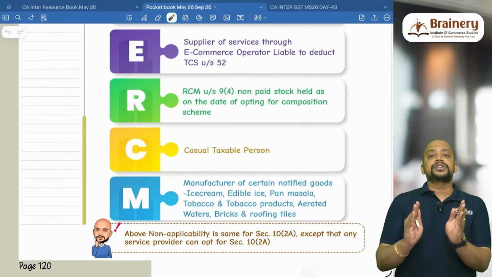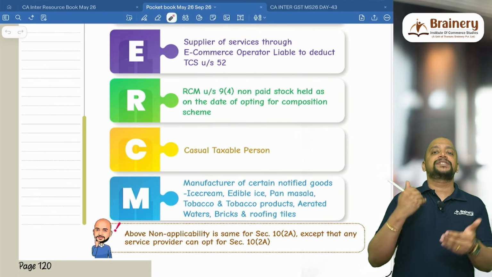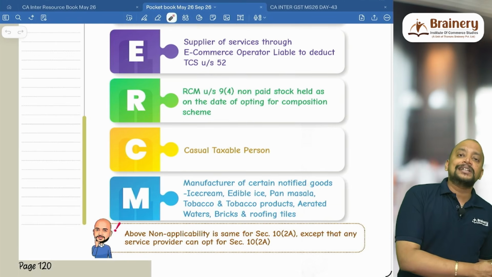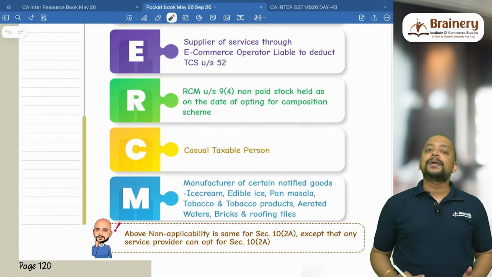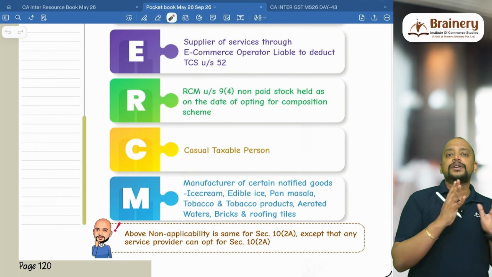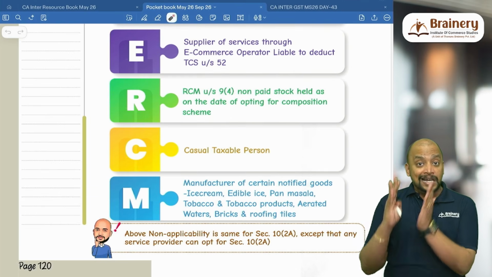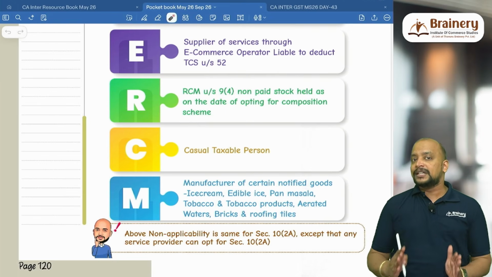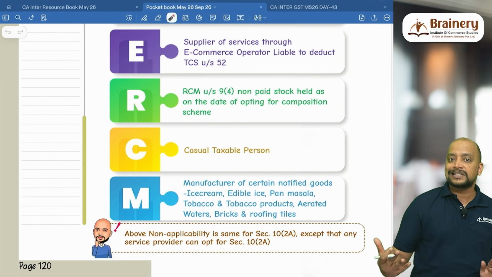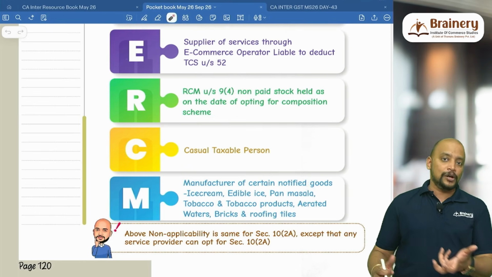Again, all these restrictions apply during the current year in which composition scheme is opted. Previous year they can make non-taxable supplies. Previous year they can make supply of services through an e-commerce operator. Previous year they can make interstate supplies. So that will be counted in the turnover or aggregate turnover. But current year they should not be making all these supplies. If they make, then they are disqualified from the composition scheme. They need to pay GST at the normal rates under normal scheme.